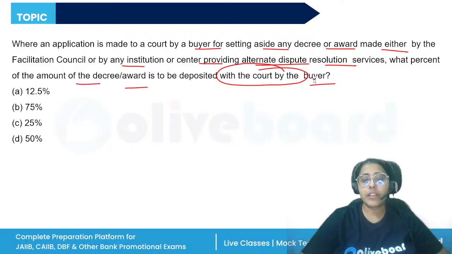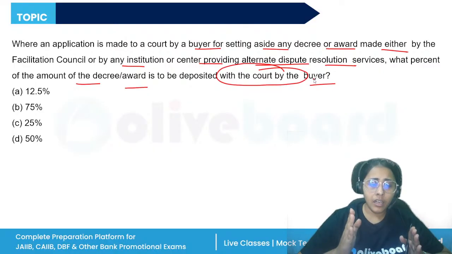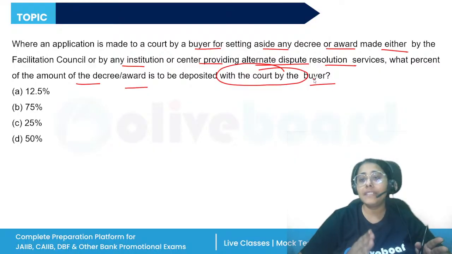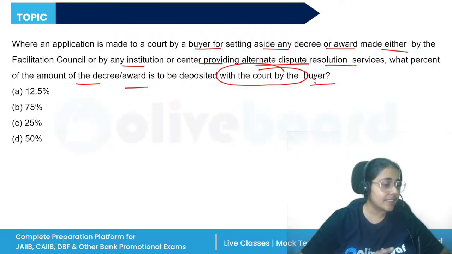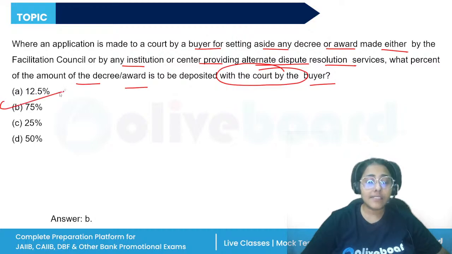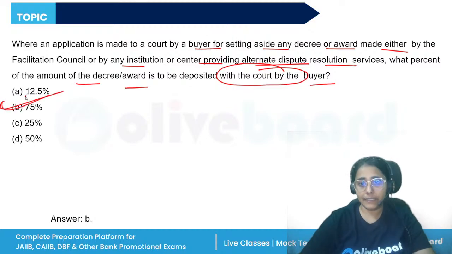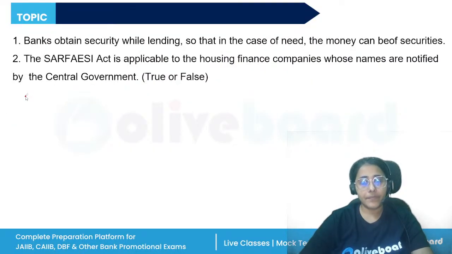This is the case of the unpaid seller. The buyer says that the decree should be set aside, the award should be set aside. The court will hear the buyer only after the buyer makes a deposit of 75%. So the MSMED Act protects the unpaid seller as well. So the correct answer will be B.